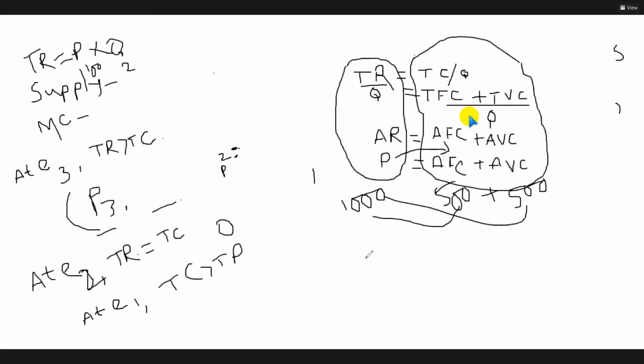Yes, sir. Okay, so if you tell me, if your income is 600, how will you distribute this amount of money? Fixed cost is 500, variable cost is 500. 100 goes to fixed cost, and the rest goes to variable cost.